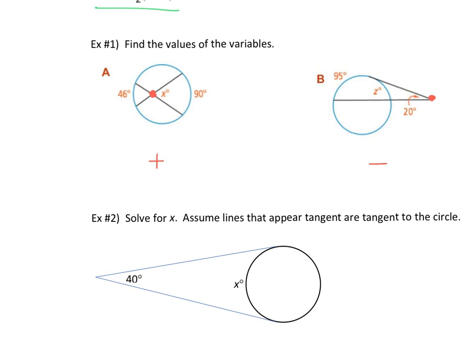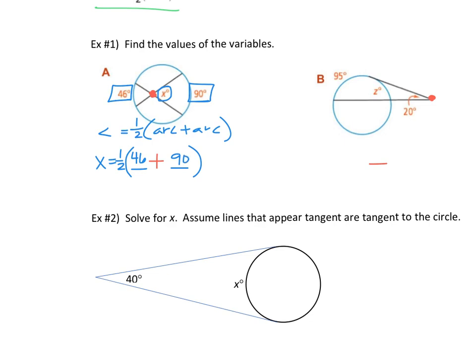Keep in mind, the formula was the angle equals half of arc plus arc. So in this, your angle is your variable. So x equals half of, and then arc plus arc. And your 2 arcs, it doesn't matter what order you go in. You're just listing the 2 arcs that you have. So 46 plus 90. So you're going to go half of 46 plus 90. Oops, clear out my calculator here.